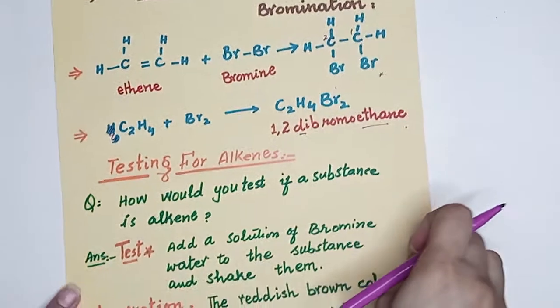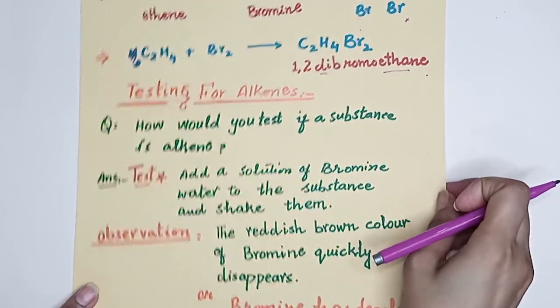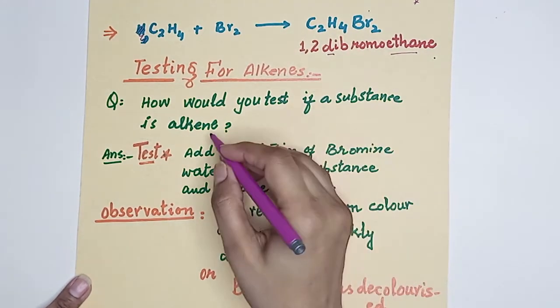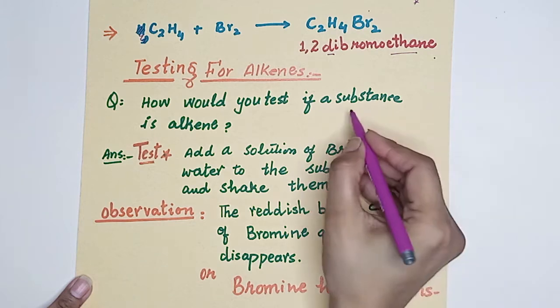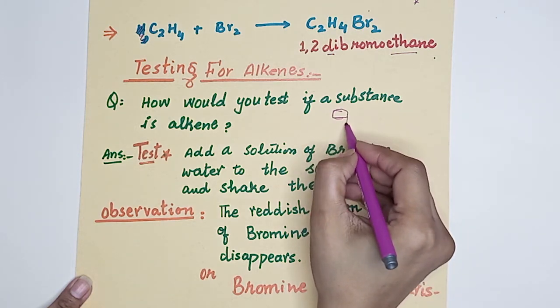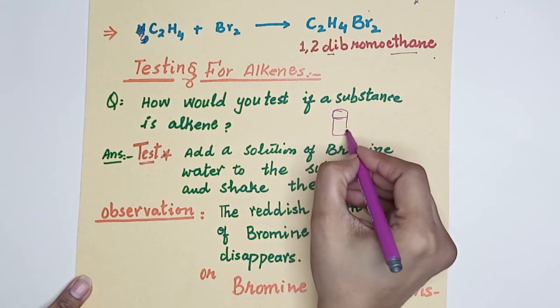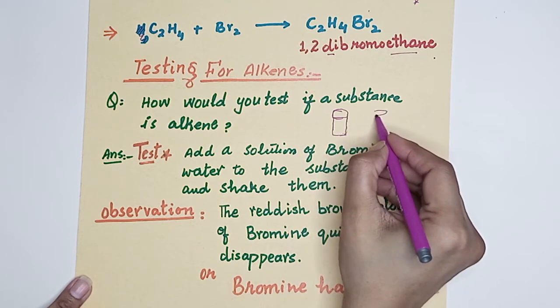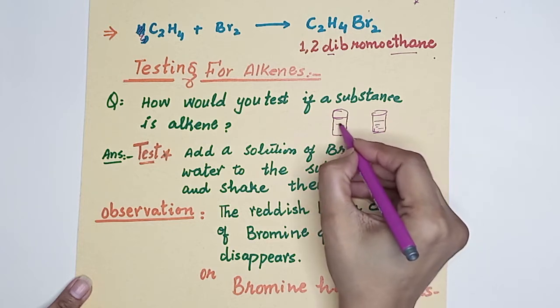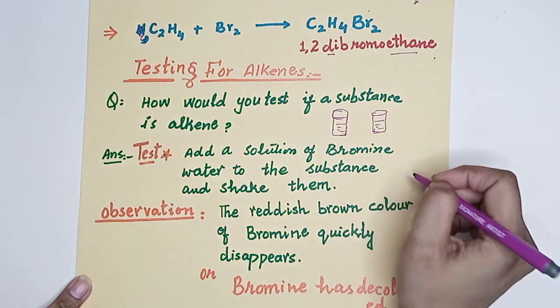Why? Because you will get a question in the exam, for example, how would you test if a substance is an alkene? How will you test? If we have lost the label from these two bottles, we don't know, both are colorless. We don't know which one is alkane and which one is alkene.